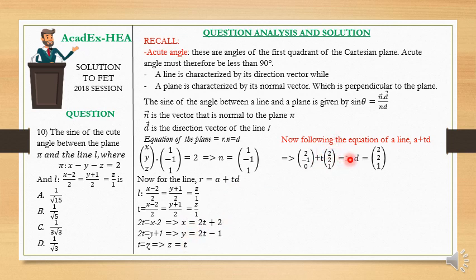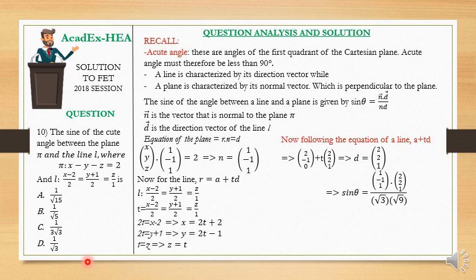So this is it here. Which now tells me that d will be what? (2, 2, 1), because I'm actually comparing this to the normal equation of a line that I know, and I now have that the direction vector d is the same as (2, 2, 1). So here I can now substitute all this into my formula of sine theta, and I'm going to obtain the sine of the acute angle. That was my initial objective.